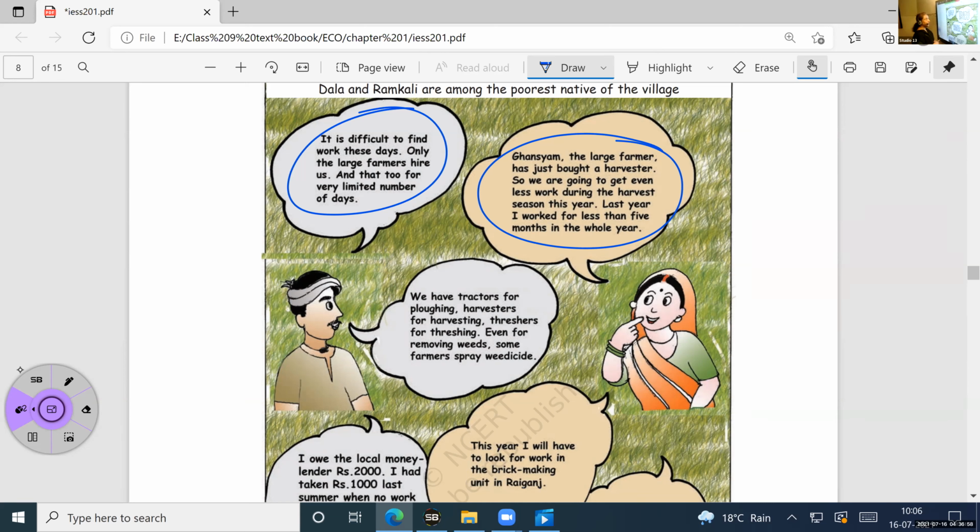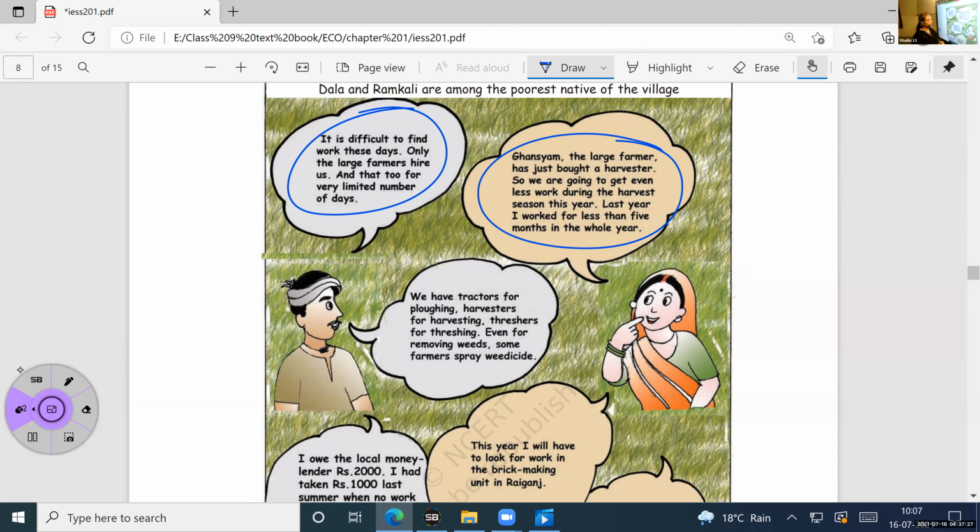What is she telling? She's talking about a large farmer here. They brought machines. The large farmer bought a harvester. If a harvester is there, almost all the work will be done by the harvester itself. So what will happen to their employment here? They will get less money. They will not be getting much work this year. So it is a great problem now.